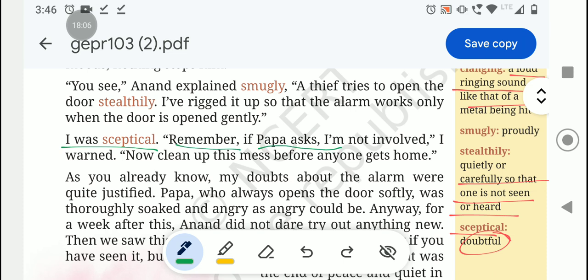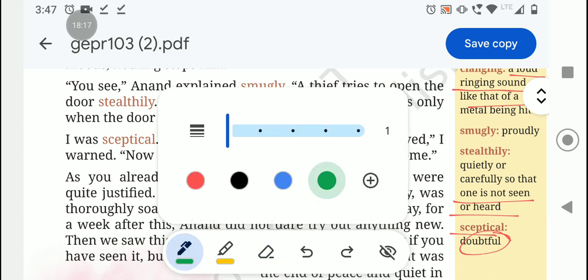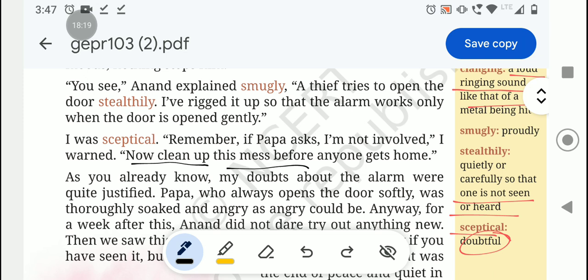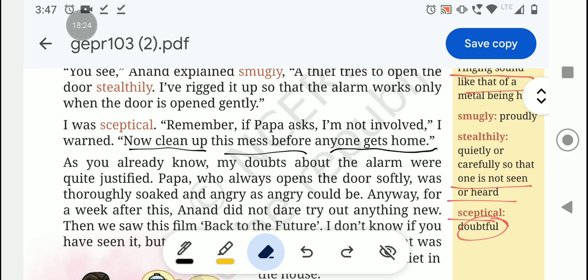Remember, if Papa asks, I'm not involved. This line was said by Anita: if Papa asks anything, I am not involved. Now clean up this mess before anyone gets home. Now Ma went to the market and Papa went to the shop, so she says, if Papa asks me about this, I'm not involved.